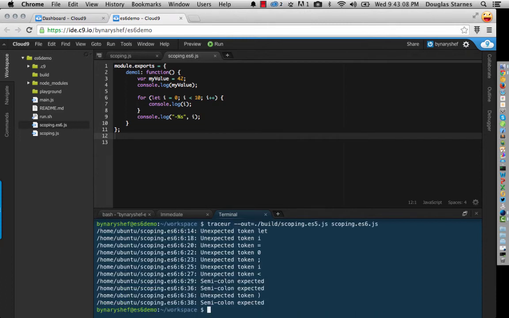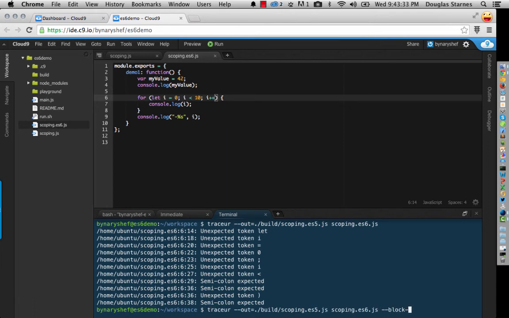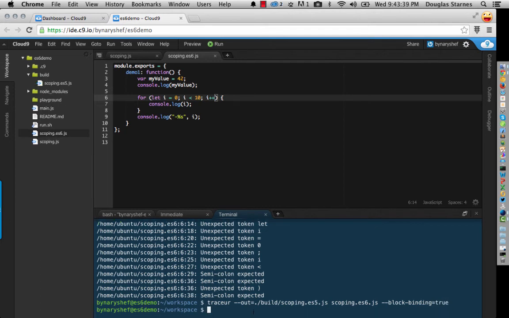Whoa, lots of errors. So let's go back up here to the first one and see what we've got. We've got an unexpected token let at line 6. But the problem is Traceur's supposed to understand ES6 and let is part of ES6. And that's true. Traceur does understand let if you tell it to. It's turned off by default. So what you have to do is add this block binding flag and set it to true. And now if we run it, everything's going to work.